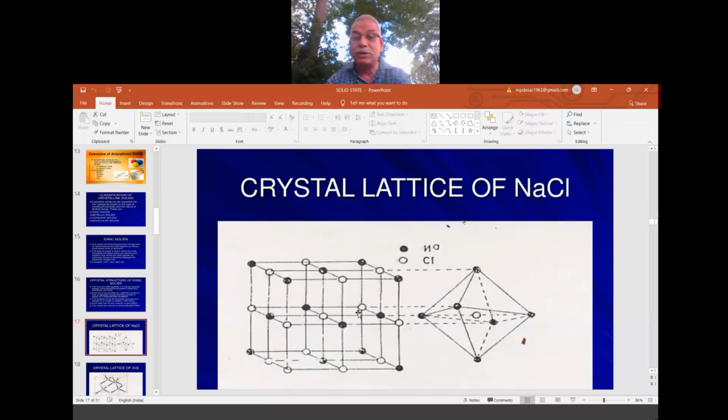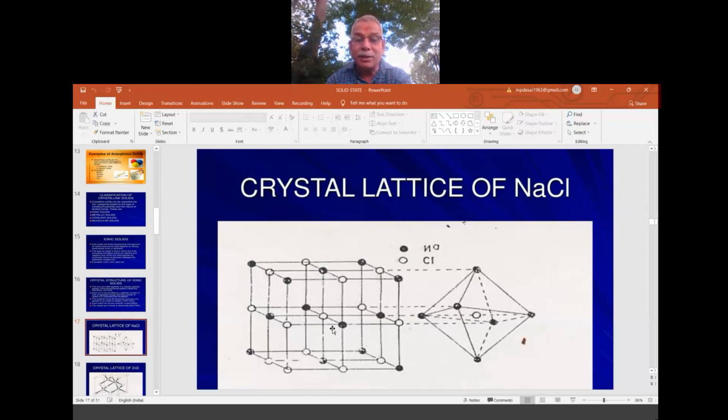Here you can take one small area. This is a big area, so you can concentrate on this. One line here, second line, third line, fourth line, and for this one more line. So this is one small cube. This is called the basic unit cell. This unit will repeat many times: one unit in the front, one back, one on this side, one above, one beside, one behind. The same unit will repeat. So this is called the unit cell. This unit cell will repeat in different patterns, and the big structure of NaCl is made.